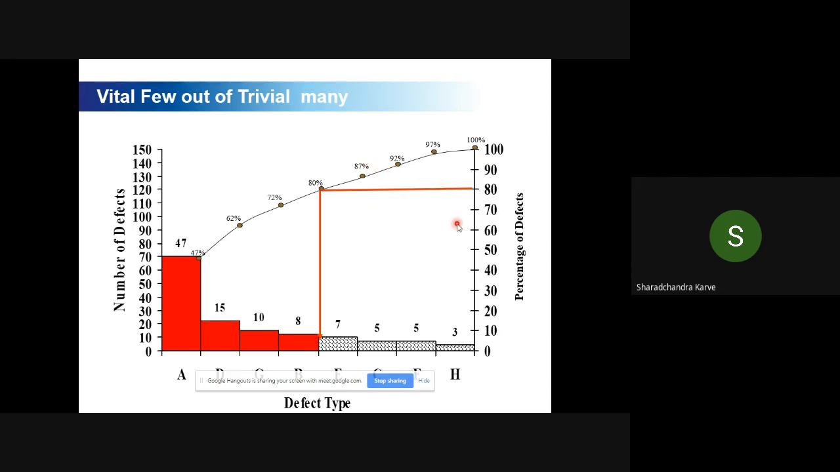So how does it work? From the right hand side, if you draw a line like this, what does it indicate? These four types of defects contribute to 80% of the defects. That is the meaning of this. And what is the idea here again? Identify vital few from trivial many. So again, there are many potential causes. You screen them and identify a vital cause out of trivial many. That is the idea here again.